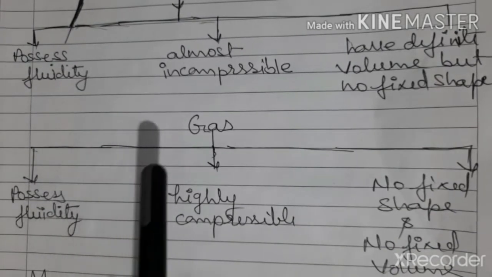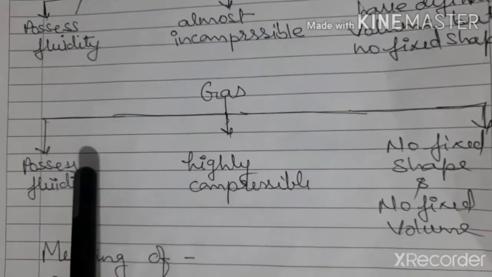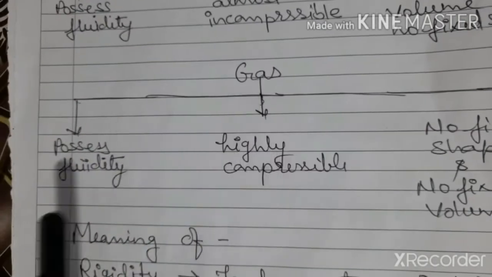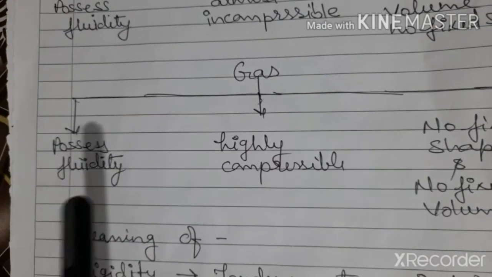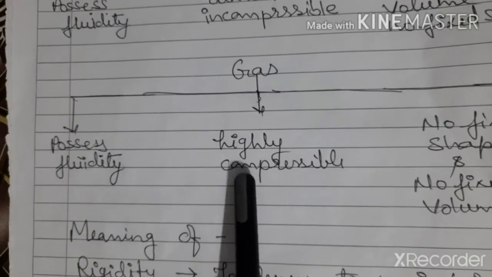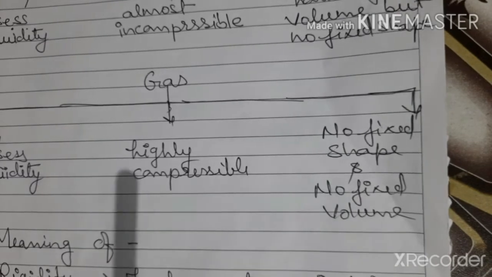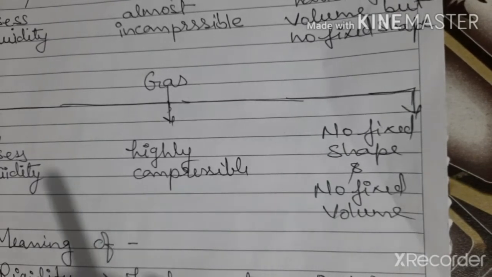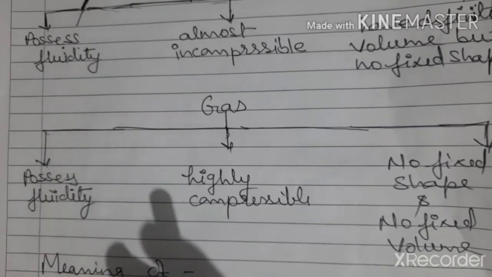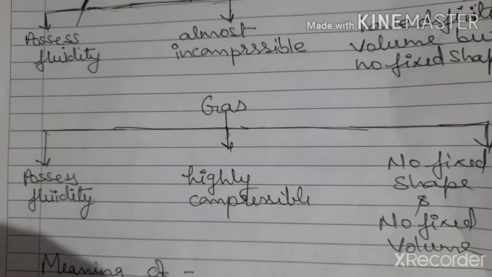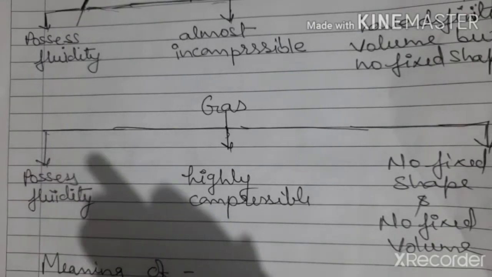Third state of matter is gas. Gas is that form of matter which possesses fluidity, which is highly compressible and has no fixed shape and no fixed volume. Here I have not taught anything new. You all are aware of what is solid, liquid and gas. But that definition depends on these words: rigidity, fluidity, compressibility, definite shape and volume.